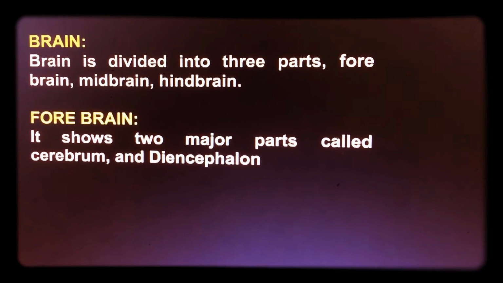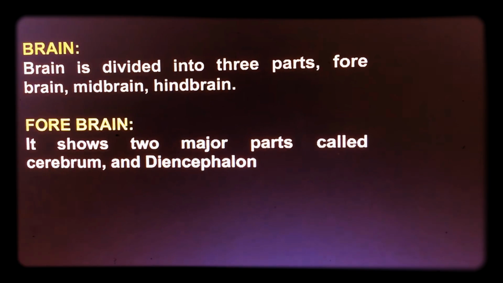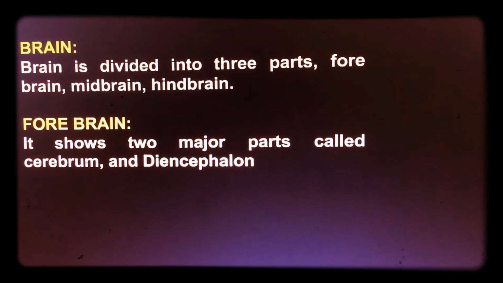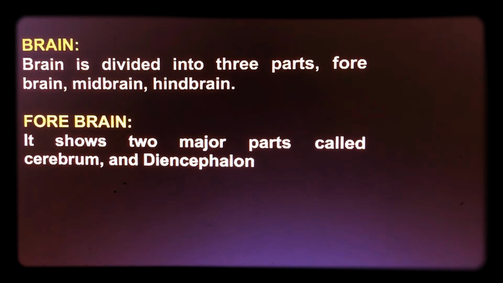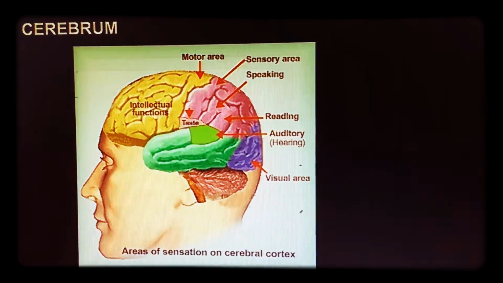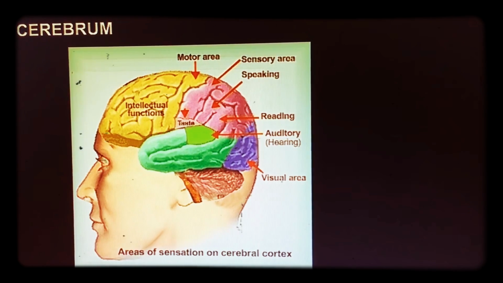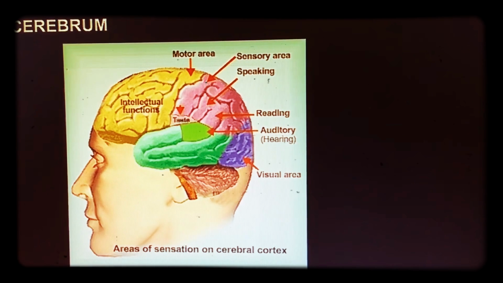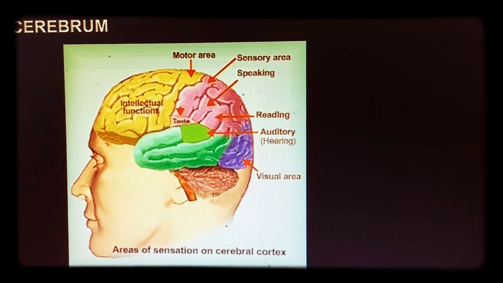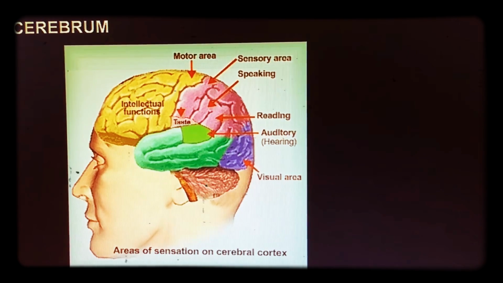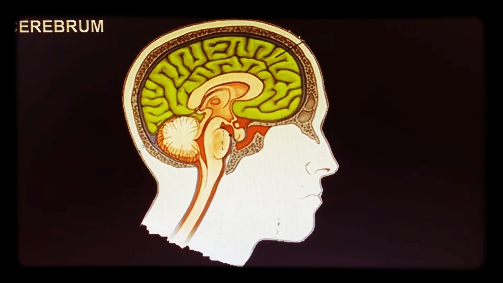So the brain is divided into three parts: forebrain, midbrain, hindbrain. The first one is the forebrain. It is divided into cerebrum and diencephalon. These are the two parts. Here we are seeing the different areas: reading area, auditory hearing, visual area, speaking, sensory area, motor area and other functional areas.